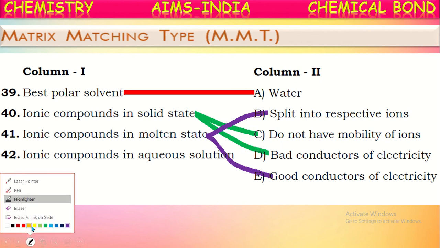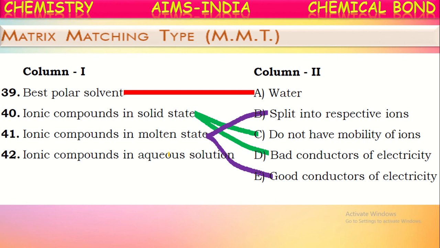Next, ionic compounds in the aqueous state. In the aqueous state also, ionic compounds split into respective ions. As they split into respective ions, they can conduct electricity in the aqueous state also. Molten state means melted form, it is called the fused state. Aqueous state means when dissolved in water. In these two states, ionic compounds split into respective ions and hence they are good conductors of electricity. Okay, check the matching once again.